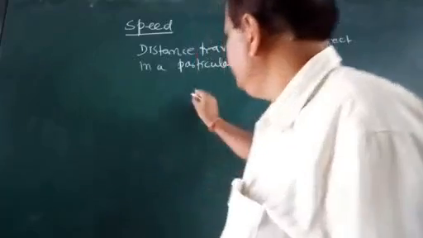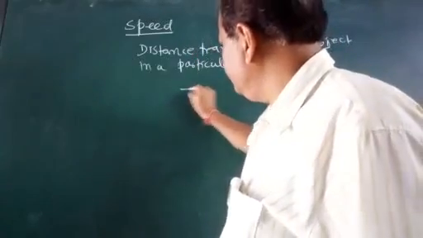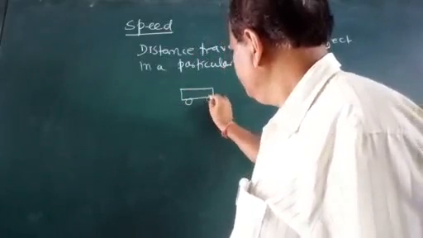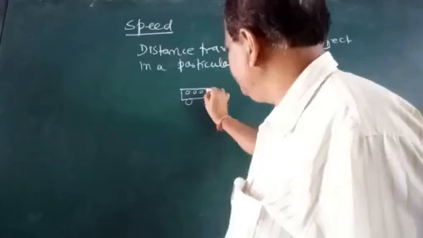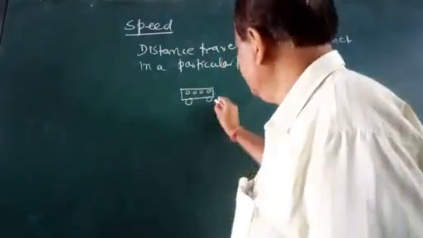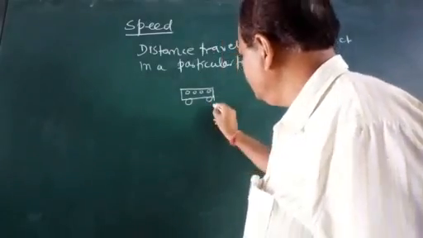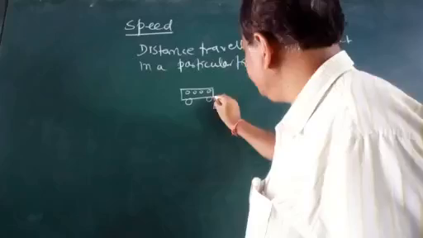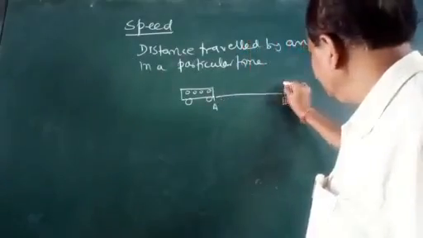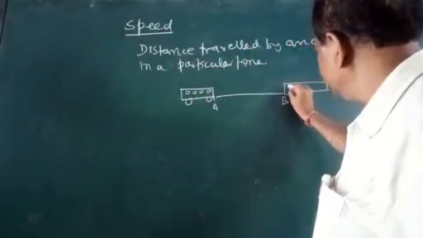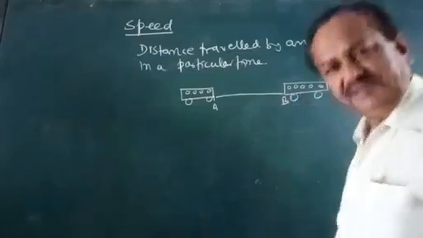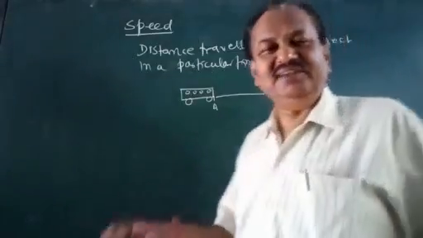So if there is a bus moving, this is point A, and the bus is moving to point B. Let me draw the wheel. I don't know whether the driver is present or not.